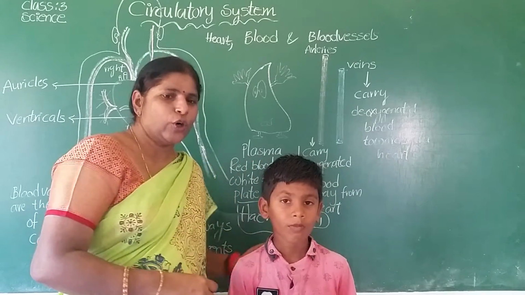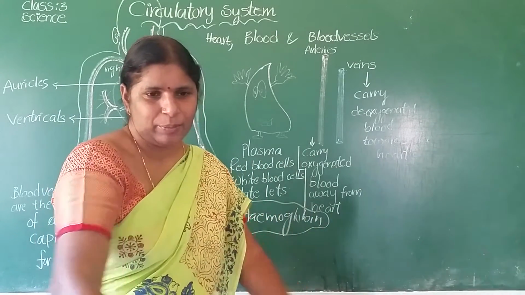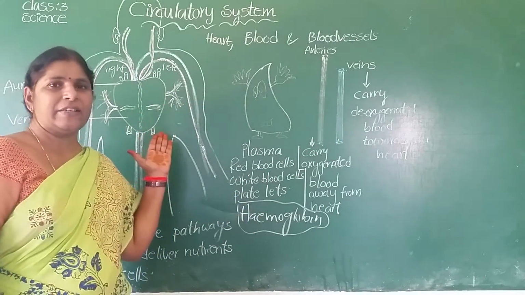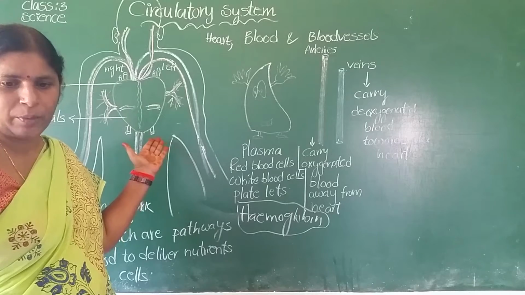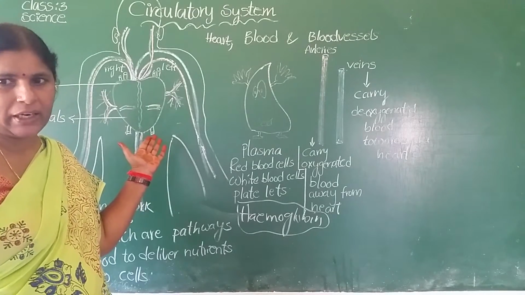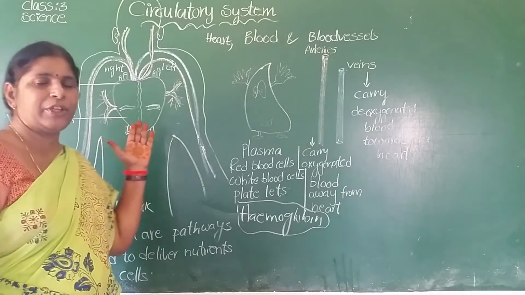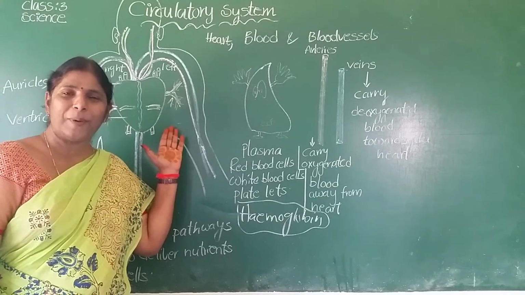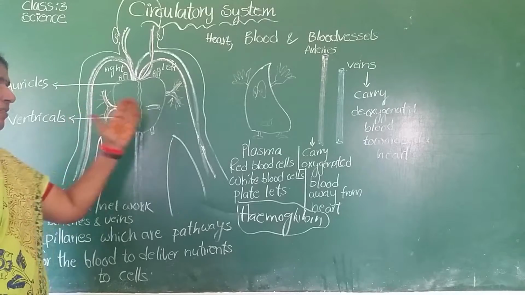So the circulatory system is made up of heart, blood and blood vessels. The heart is a very important organ of the human body. The heart is a very vital part of the human body. Why? Because the heart pumps the blood to all parts of the body through the blood vessels.